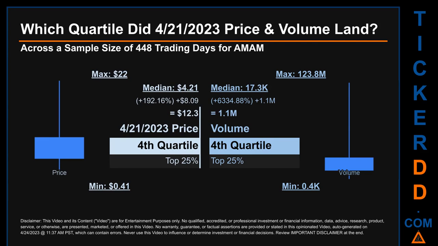Descriptively, AMAM has a median price of $4.21. Therefore, April 21, 2023 price was higher from that middle marker by 192.16%. The day's volume of 1.1 million was more than the median by 6,334.88%.